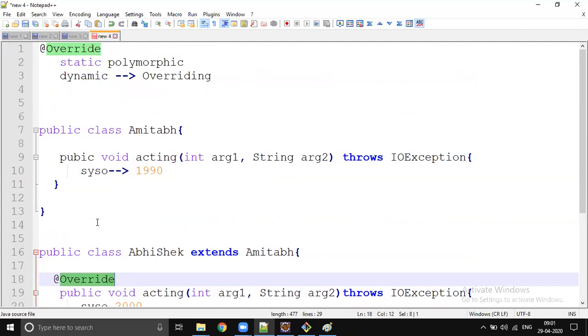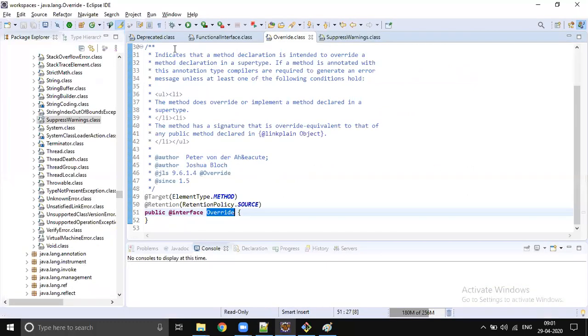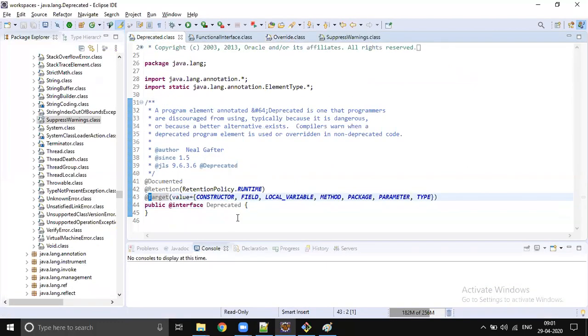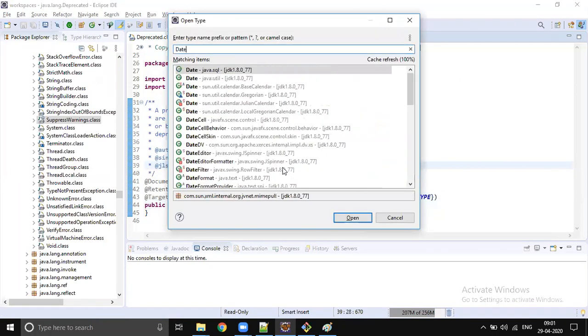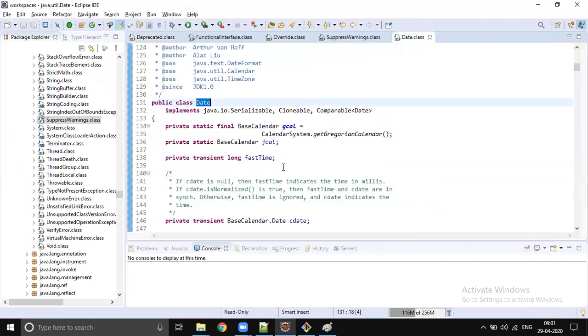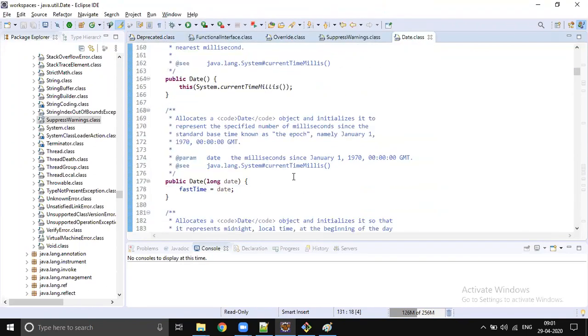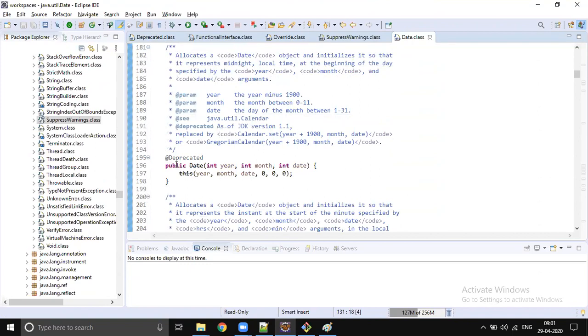@Override. Okay, so we also have @Deprecated. If any method, any class, any interface is not suggestible to use, for example, the Date class in java.util, you can create a Date using parameters like int year, month.